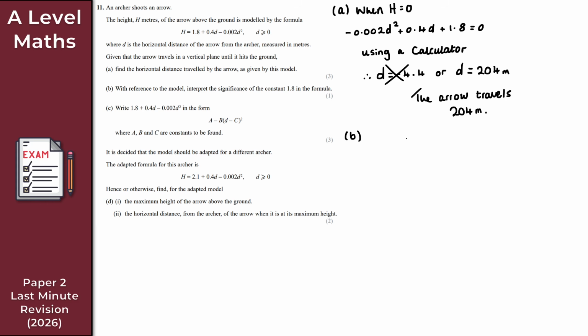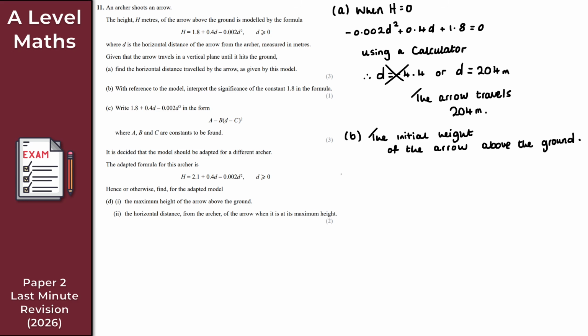So let's just quickly say that here. So that is the initial height of the arrow above the ground. English is hard. Above the ground. There we go. Perfect. So it's just 1 mark. You don't need a novel for it. That will suffice, right? So that gives us the solution to part B.